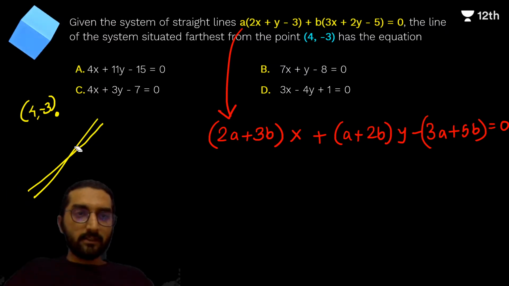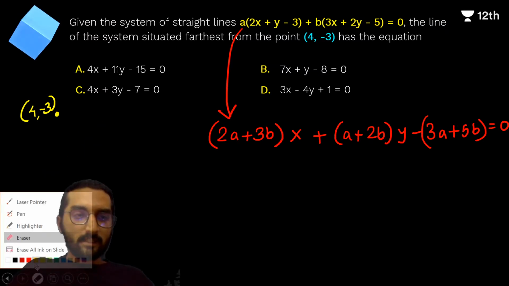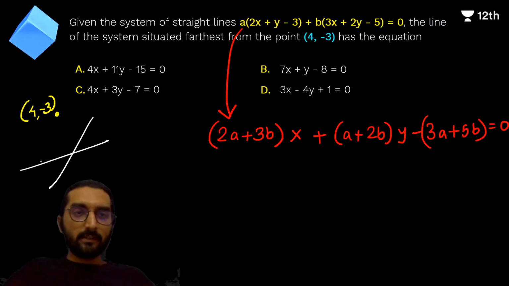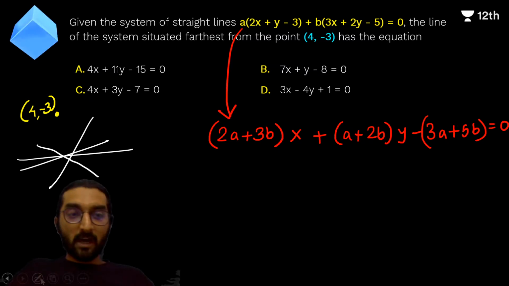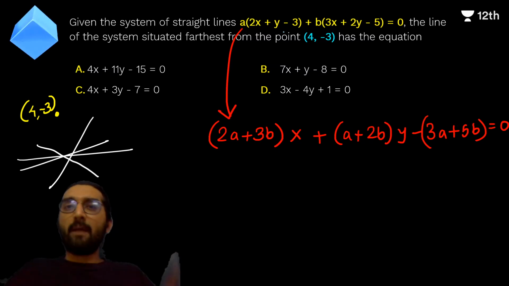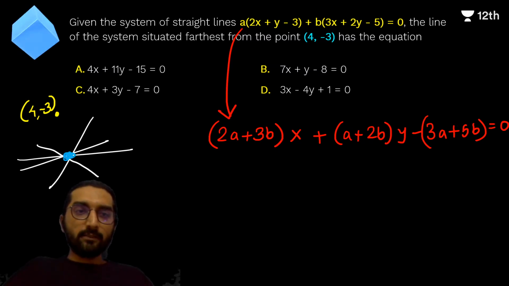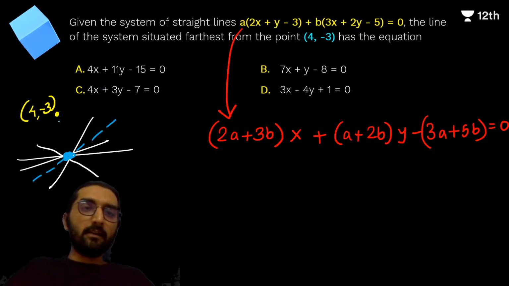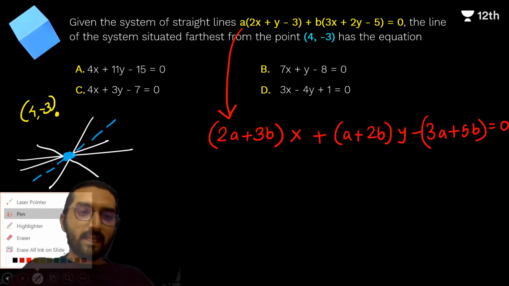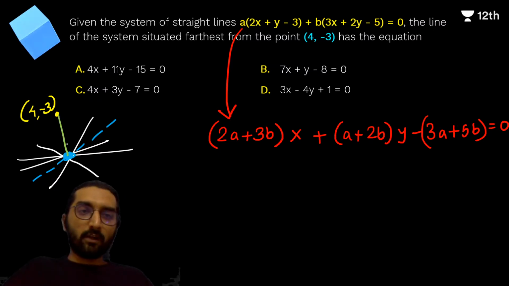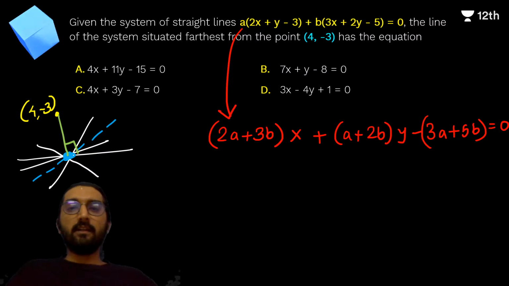So if you look carefully, there are going to be many lines, many lines which pass through a particular point. These are all a family of lines, all right, but there is going to be one particular line which is going to be perpendicular to the line connecting these two, right? And that blue line is what we want to figure out. This is going to be perpendicular. Okay, that is the idea.